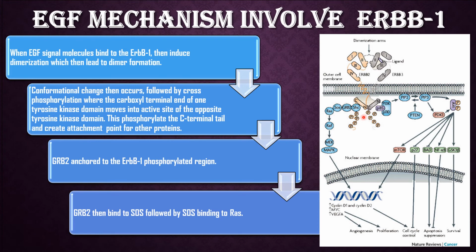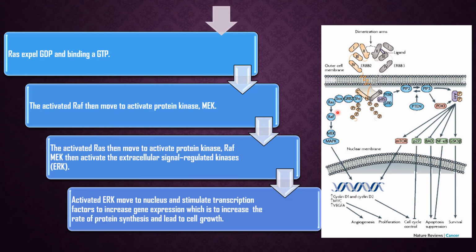And after that, GRB2 anchors to the ErbB1 phosphorylated region, and then GRB2 will bind to SOS followed by SOS binding to RAS. Okay, then we continue. RAS expels GDP and binds a GTP.